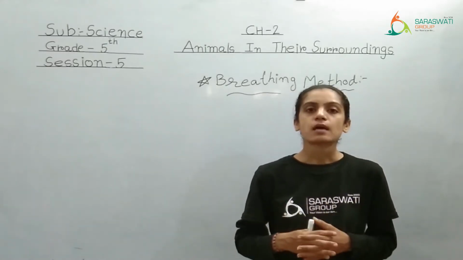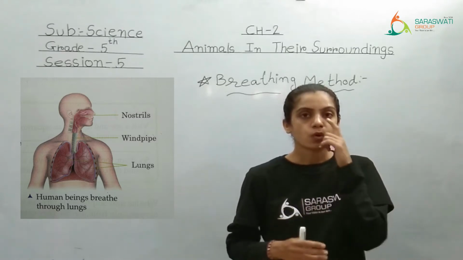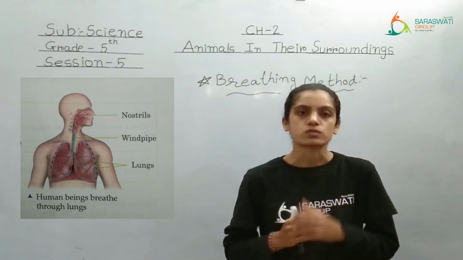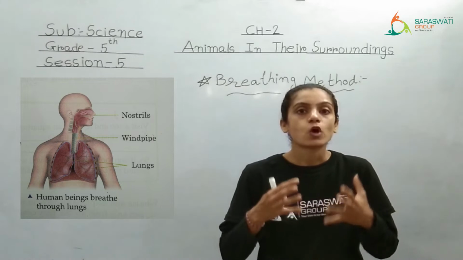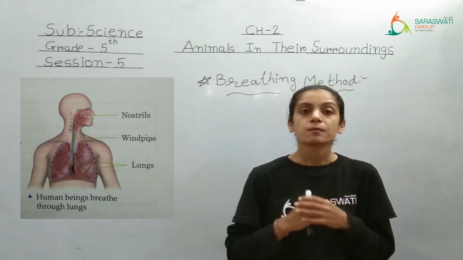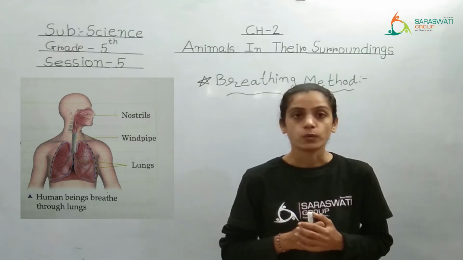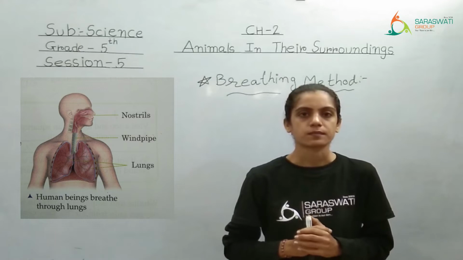If we take the example of a human being, we breathe through nostrils, or we can say we breathe through the nose. These two holes of your nose are known as nostrils. We breathe the air. Yes? No. We breathe only oxygen from the air.